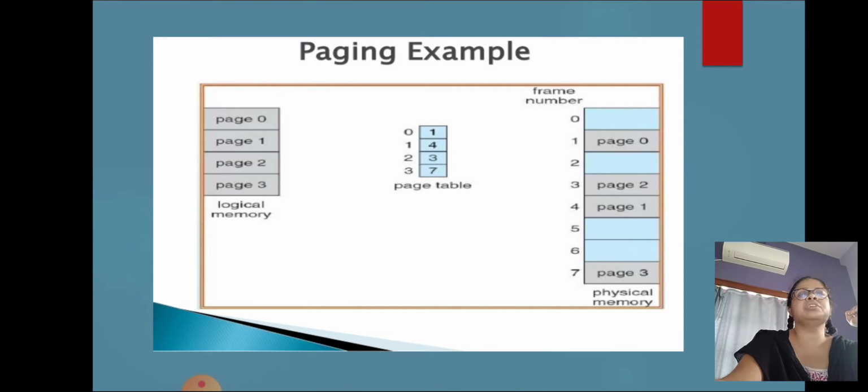If the size of the logical address space is 2^m and a page size is 2^n, addressing unit being bytes or words, then the higher-order m minus n bits of a logical address designate the page number, and the n lower-order bits designate the page offset. So in this way, the logical memory is being mapped into physical memory.